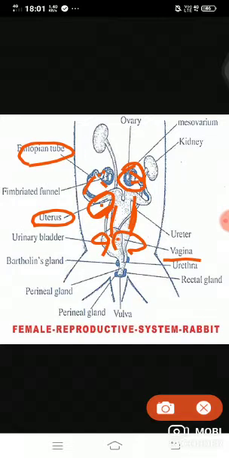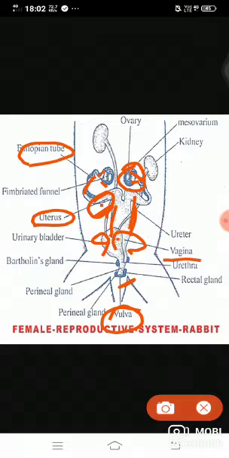After that it runs backwards and opens into the exterior by a slit like aperture, that is called vulva. A pair of Cowper glands. In the male there is only the prostate gland, Cowper gland and perineal gland. Here a pair of Cowper glands, there single but here two. And perineal glands and accessory glands are present in the female reproductive system.